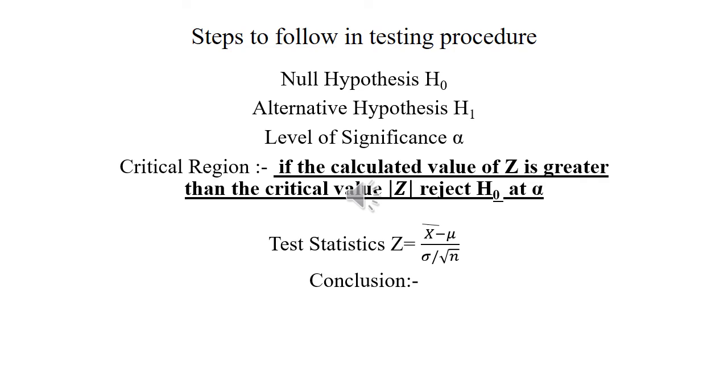The test statistic for the z test is x bar minus mu over sigma over root n. X bar is the sample mean, mu is the population mean, sigma is the population standard deviation, and n is the sample size. And in the last we will note down the conclusion.